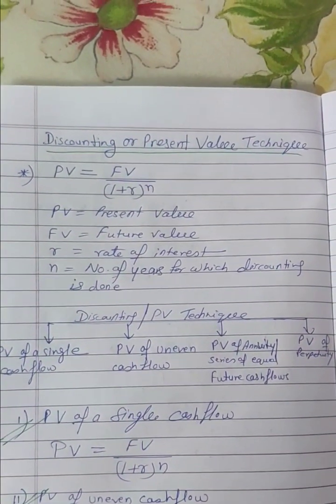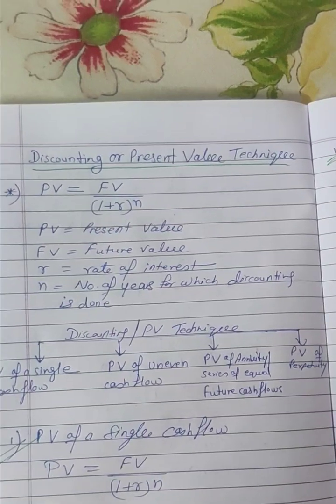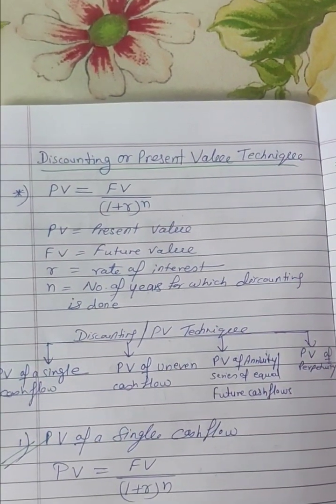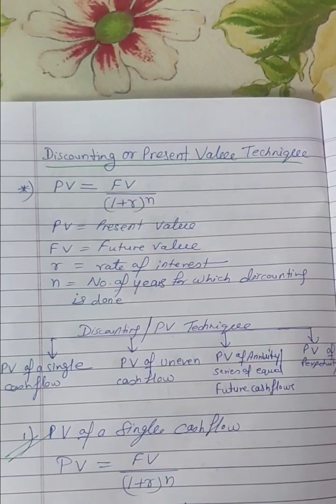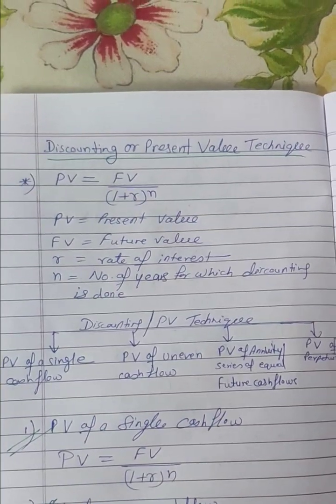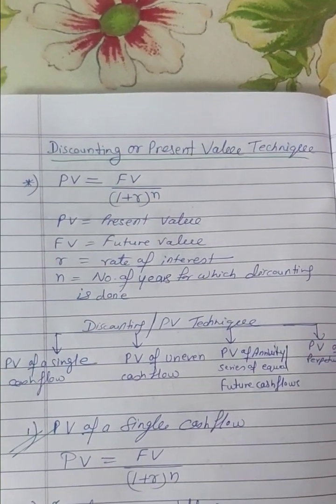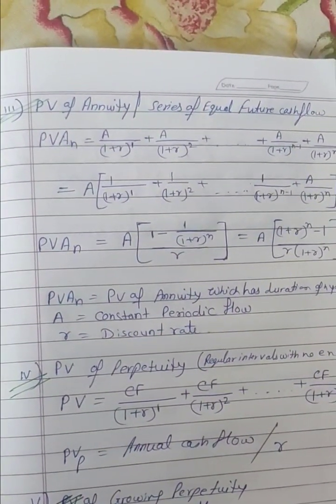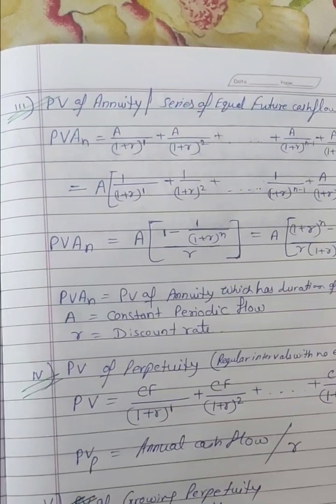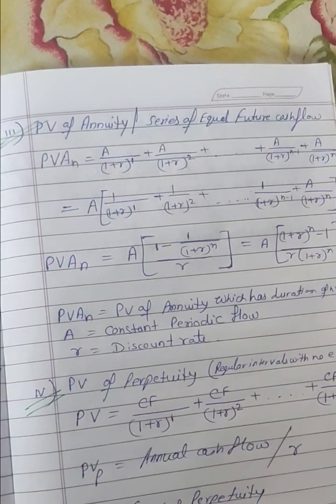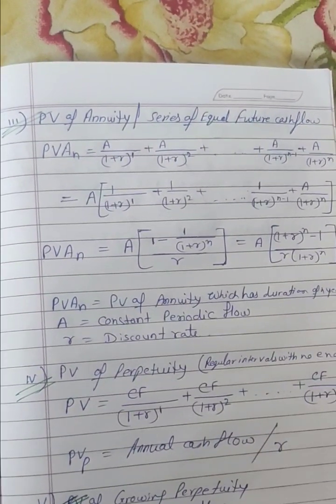And the second one is the uneven cash flow, where the payment in each compounding period will change over the given number of years, whatever it is, 5 years, 7 years, 10 years, and the rate of interest will be the same. And we have to calculate that, which is uneven cash flow. Third one is present value of annuity, that is a series of equal future cash flows, where the annuity value is fixed and the rate is also fixed. So we can solve that by using the table also.